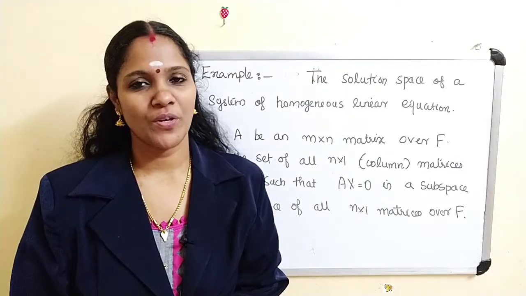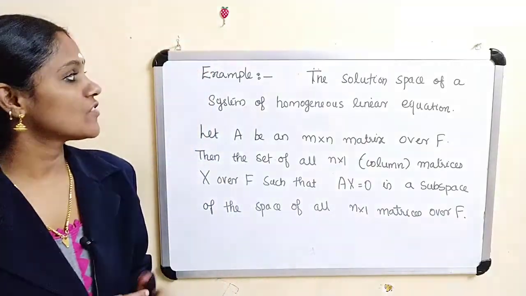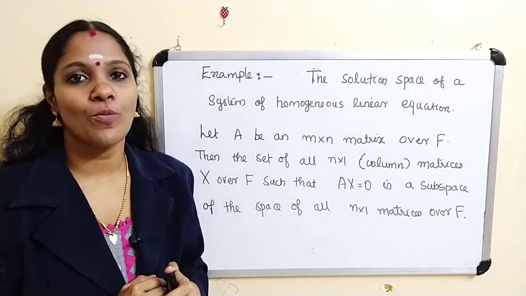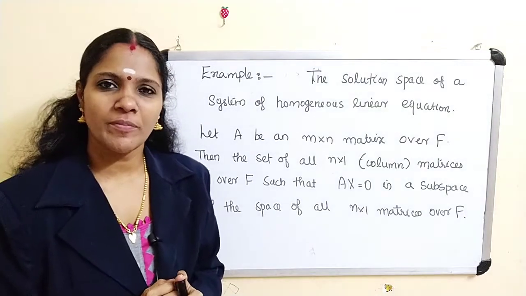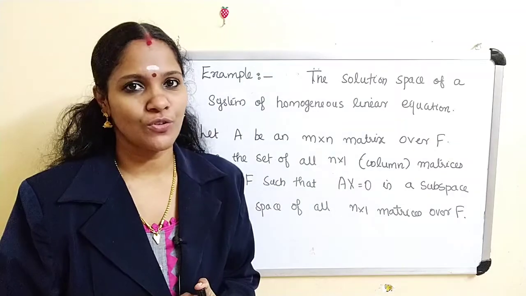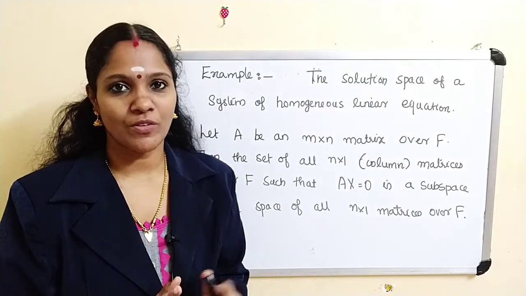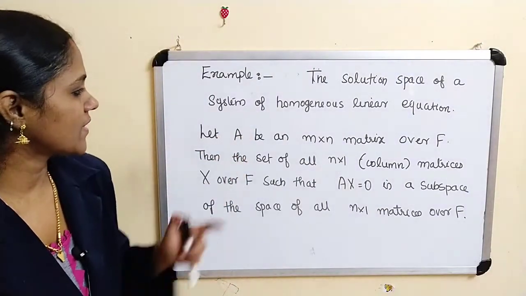Now we are going to give another example of a subspace of a vector space: the solution space of a system of homogeneous equations. What do you mean by a homogeneous equation? The set of equations of the form Ax equal to 0. The solution space of that equation forms a subspace. That is our next example.